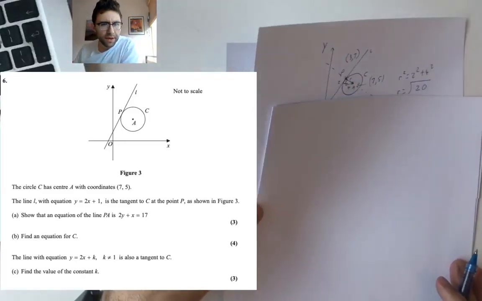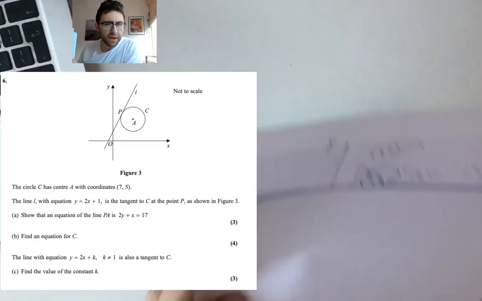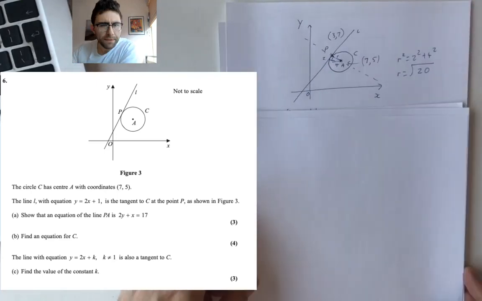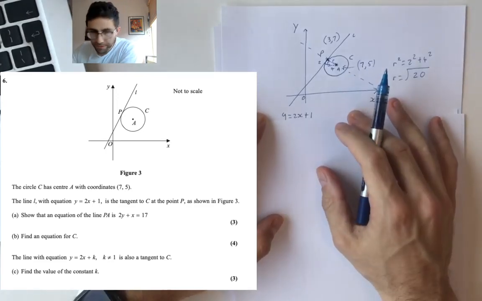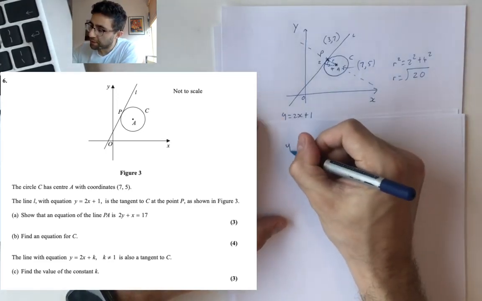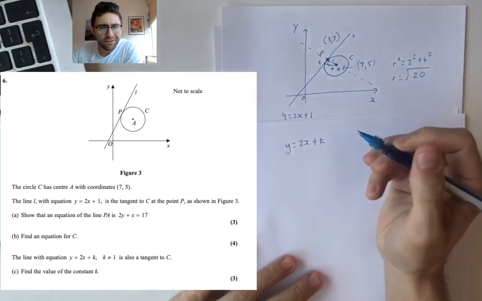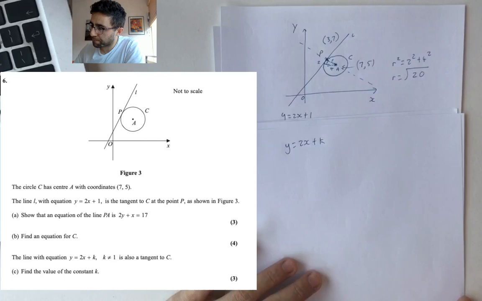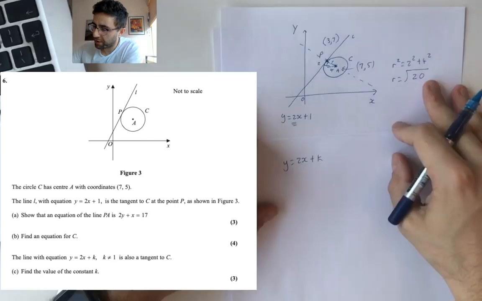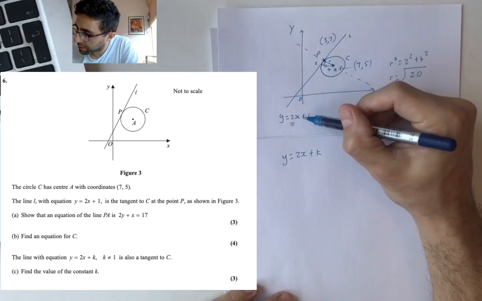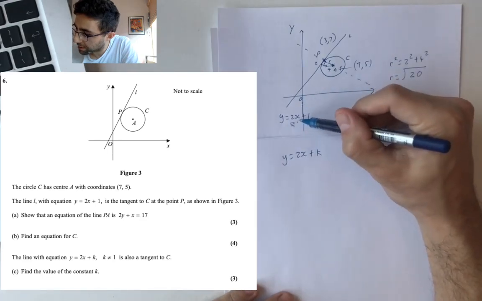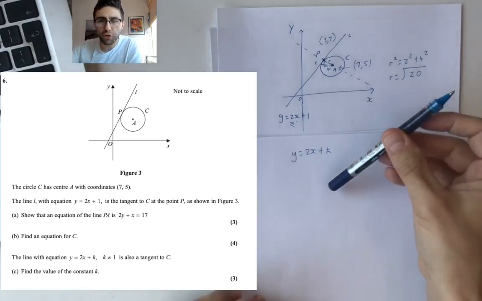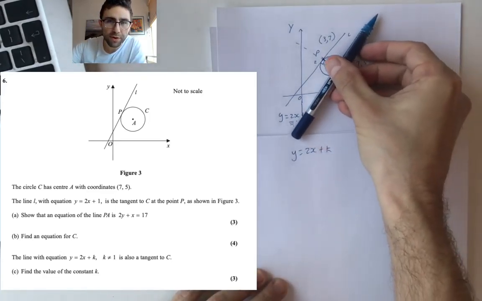So we got that, and then what are they saying? This is an interesting one, so let's go back to the picture. They've said there's another line with the equation y = 2x + k, and it's also a tangent. You think it's a buy one get one free scenario. You could probably get your nearest ruler or straight-edged object and try to work out where this is going to go.